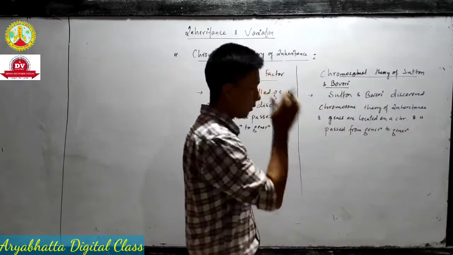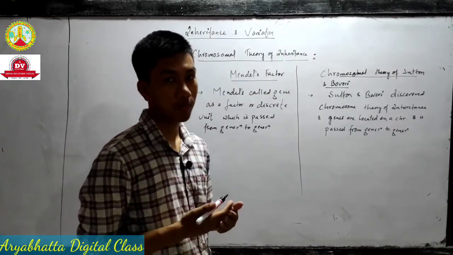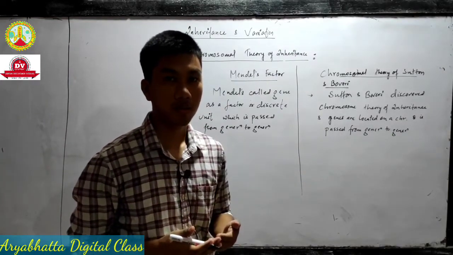Okay, so Sutton and Boveri said that the genes are located on a chromosome itself and it travels generation to generation.